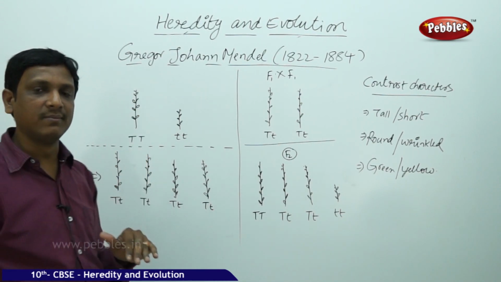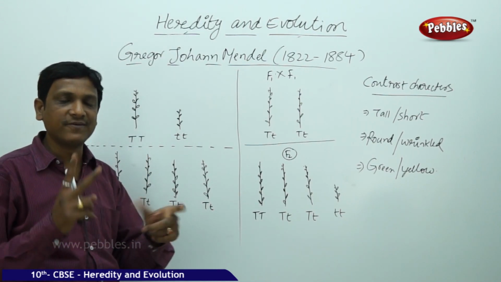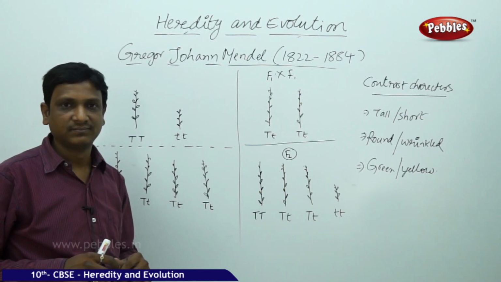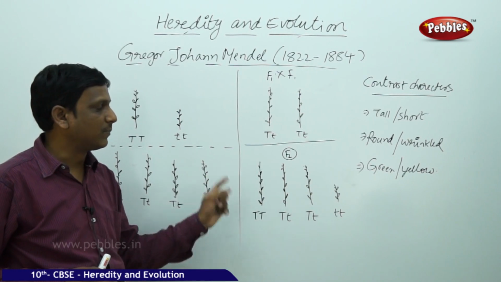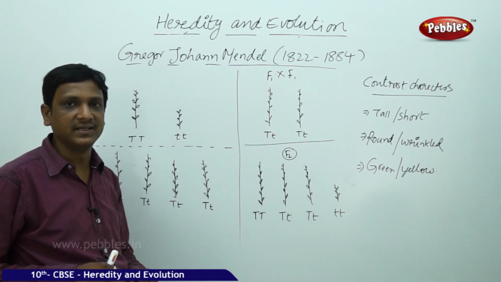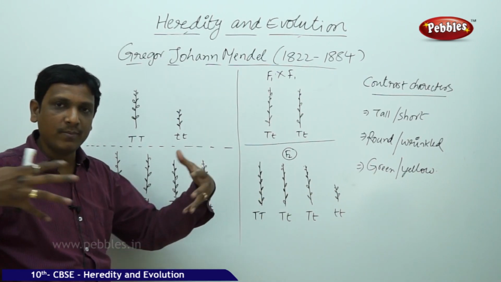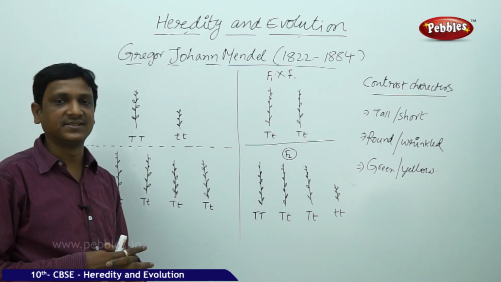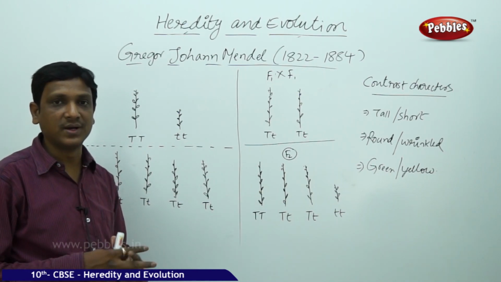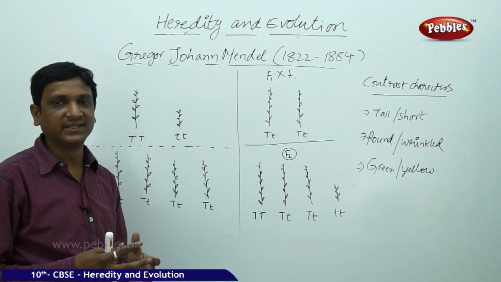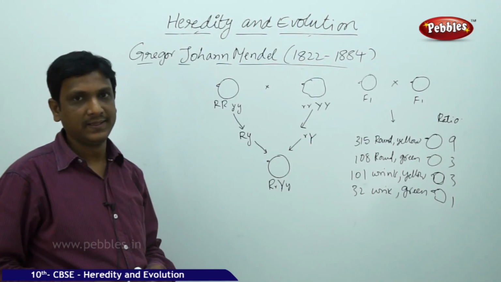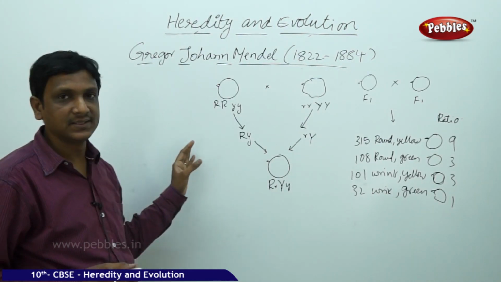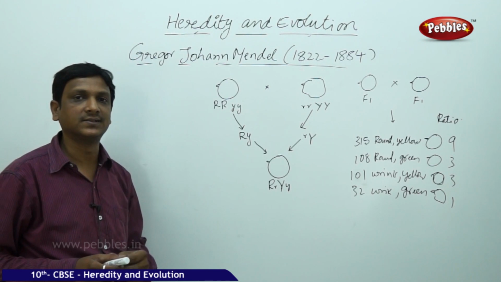In the next experiment, he has taken two different contrast characters. He considered tallness and shortness, and at the same time their seeds: one plant with round seeds, one plant with wrinkled seeds. Likewise, in a combination of different contrast characters he has taken for the further experiment to understand better how these traits are inherited. Let us see the rules of inheritance by taking two contrast characters.